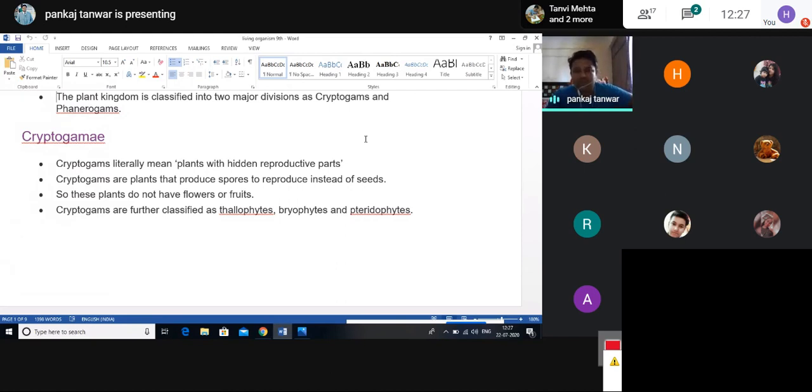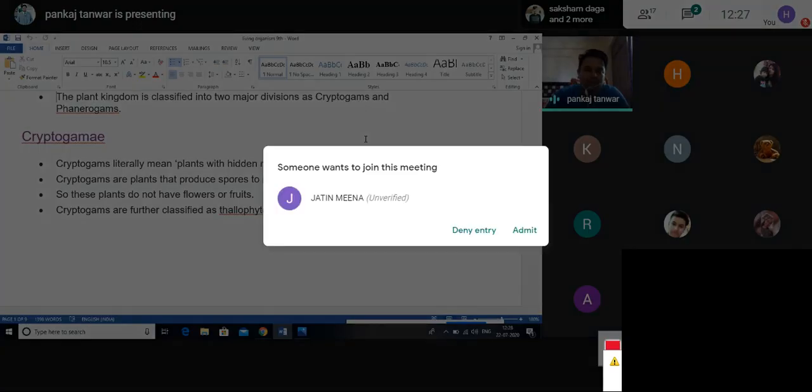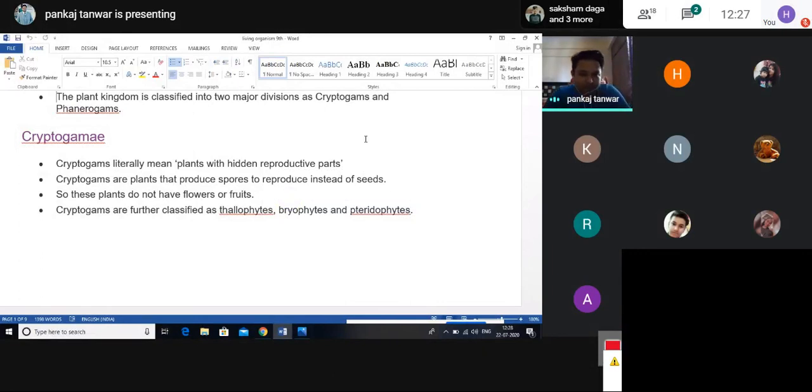Means instead of seeds, cryptogam plants bear or produce spores. With the help of these spore-like structures, they increase their population, because spores mainly participate in asexual reproduction. So this is the important, major characteristic of cryptogams.